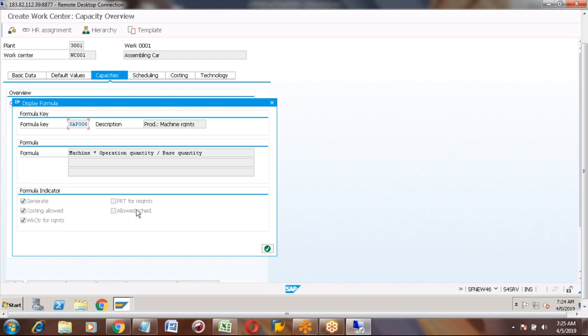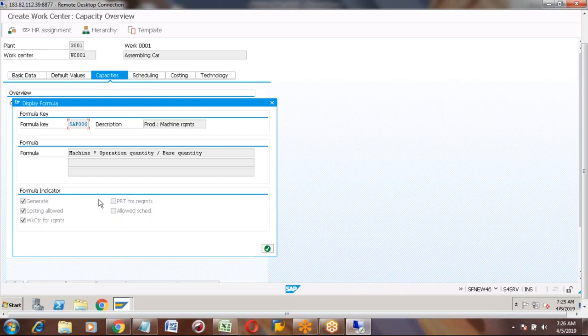These formulas can be used in capacities, scheduling, and costing also. In the tabs, you can see capacity, scheduling, and costing. So these formulas can be used in capacity calculation and scheduling calculation. Scheduling means calculation of your start time and end time. And the third one is for costing purposes.